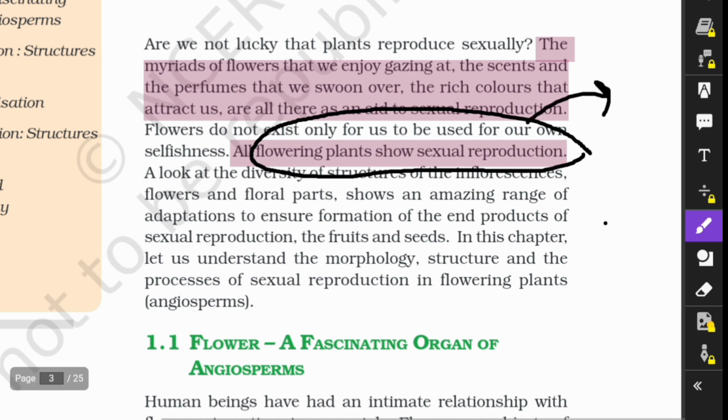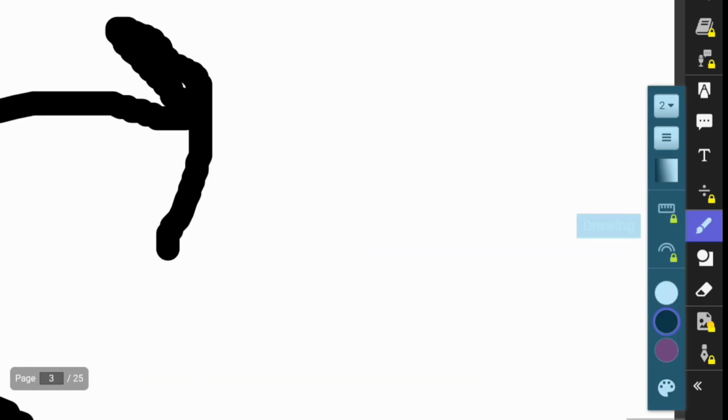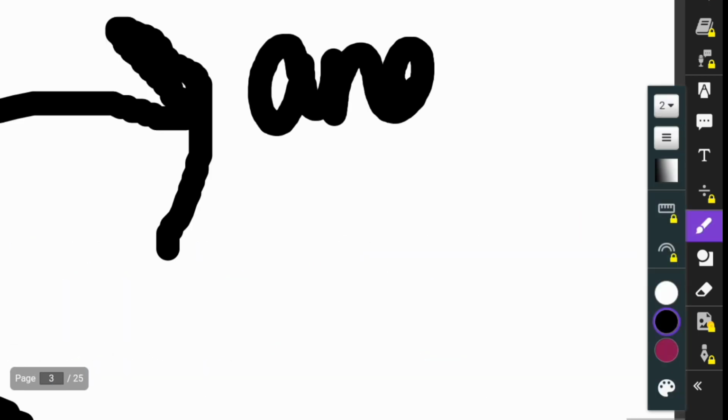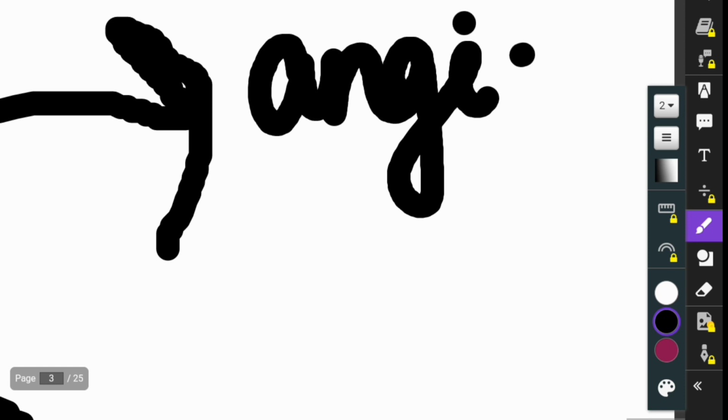So what are flowering plants? We need to know that flowering plants are also known as the angiosperms.